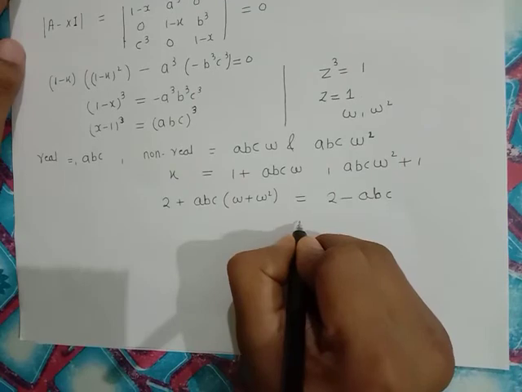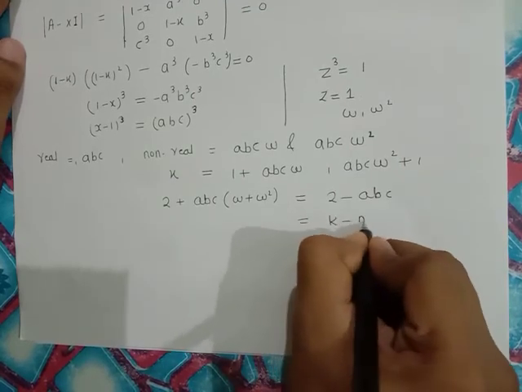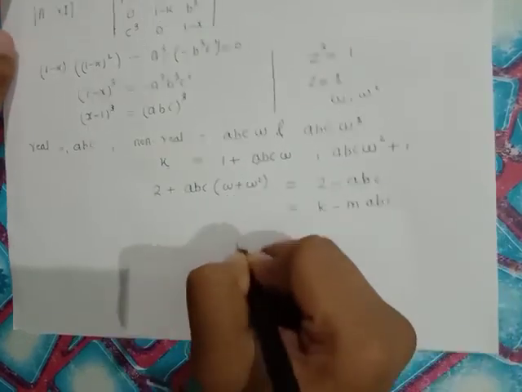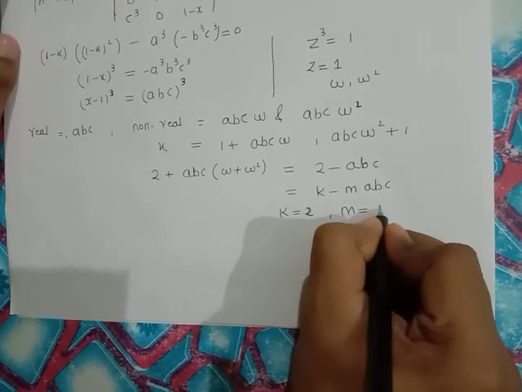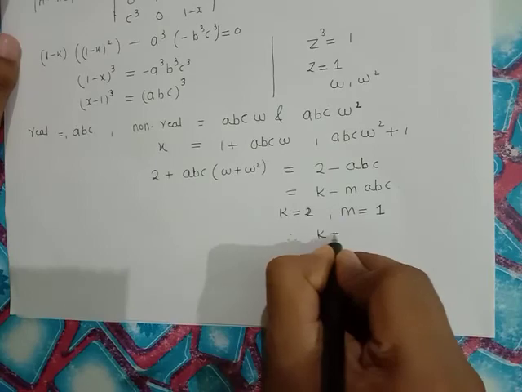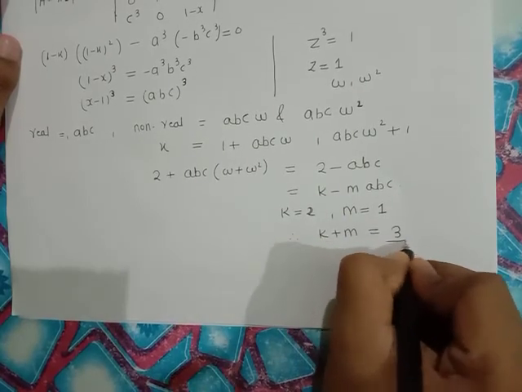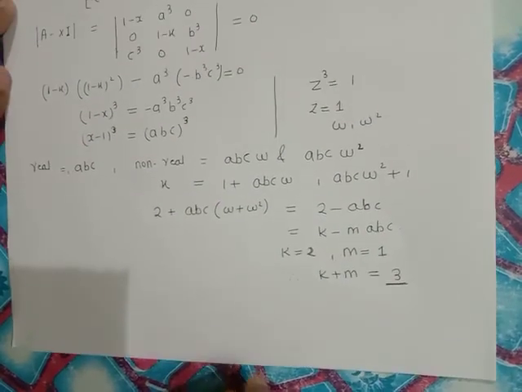And now it is given to be k minus m times abc. So k is equal to 2 and m is equal to 1. Therefore k plus m is equal to 3. So 3 is the answer to this question.